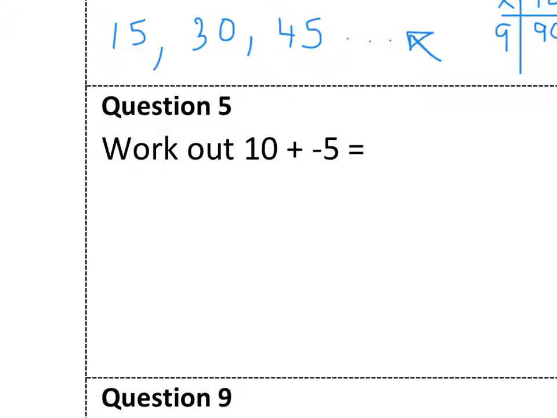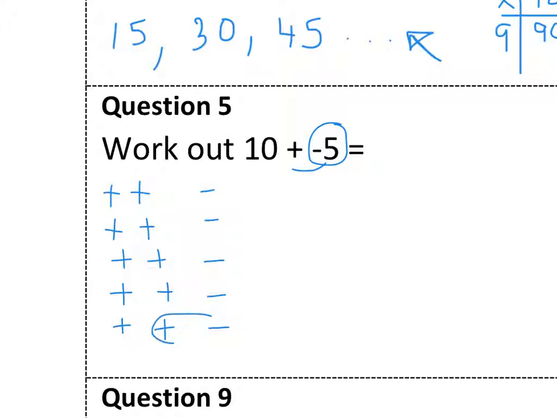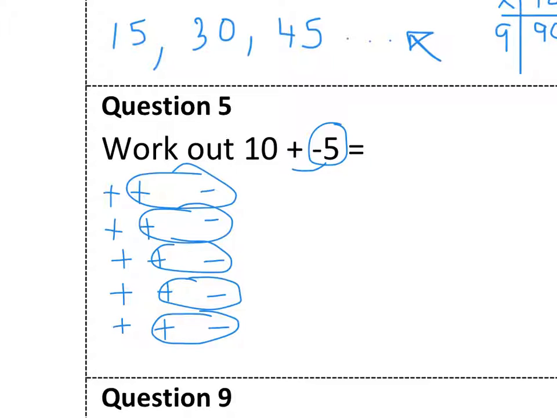Number 5. I've got here what might look a little confusing. I've got 10. Well, this is a positive 10, so I'm going to show it with 10 positives. And I'm going to add 5 negatives. Well, a positive and negative cancel each other out. So those cancel, those cancel, those cancel, those cancel, and those cancel. So I'm left with just 5 positives, which is 5.